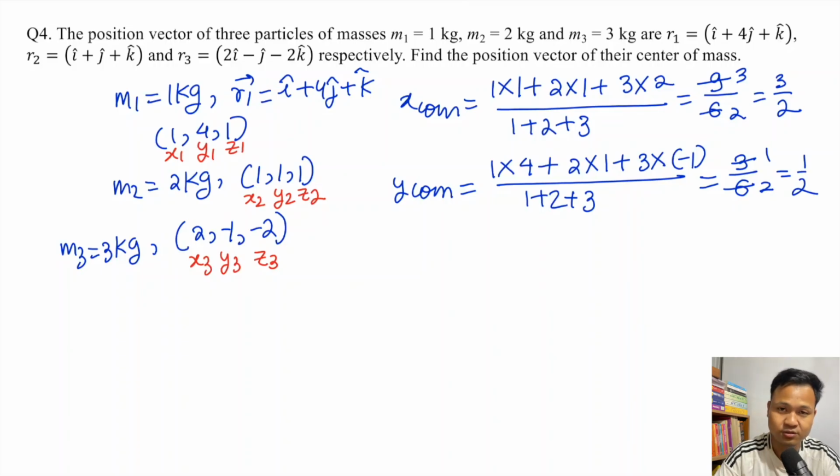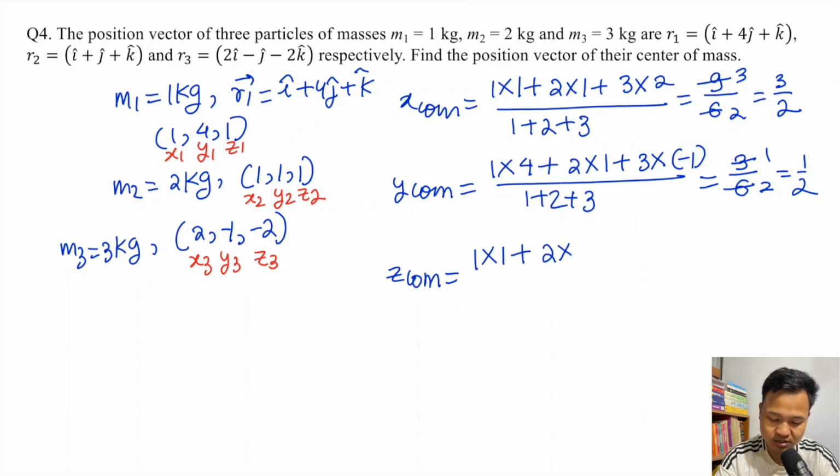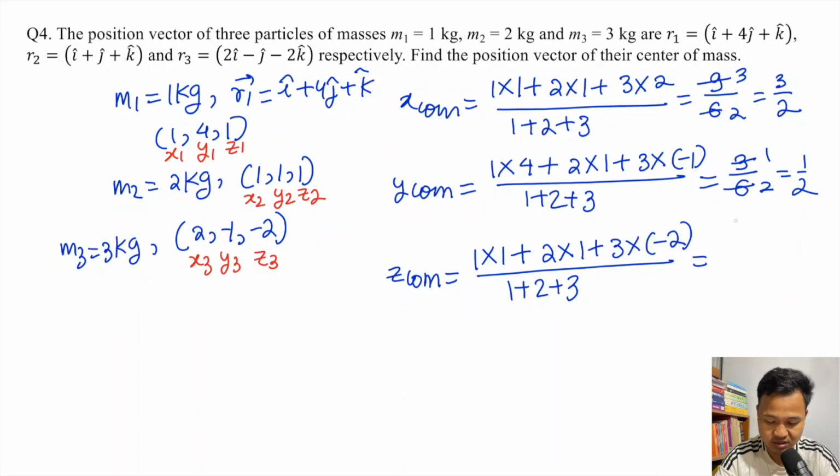Similarly, zcom. zcom is m1 into z1, which is 1, plus m2 into z2, which is 1, plus m3 into z3, which is minus 2, divided by m1 plus m2 plus m3. So 1 plus 2 is 3, 3 minus 6 is minus 3, divided by 6. So this is minus 1 by 2.